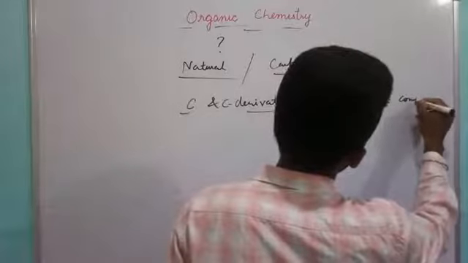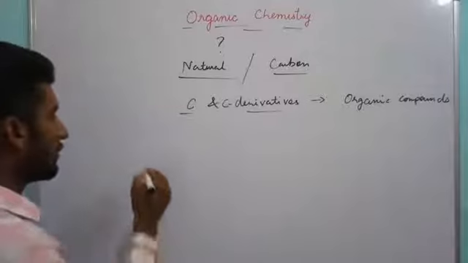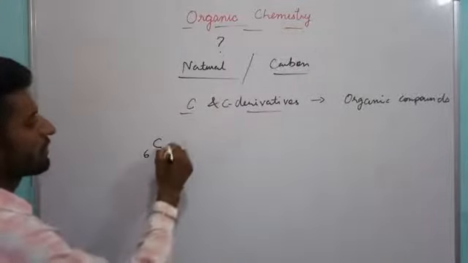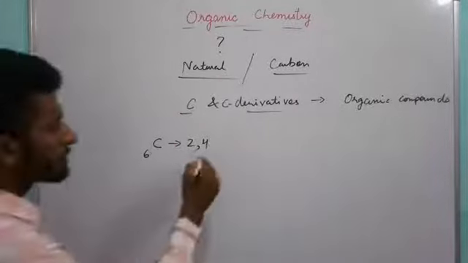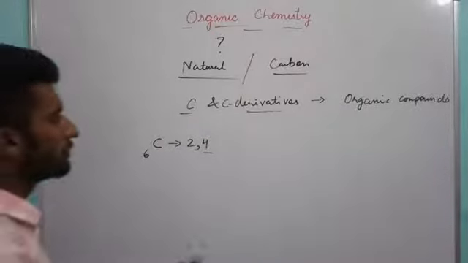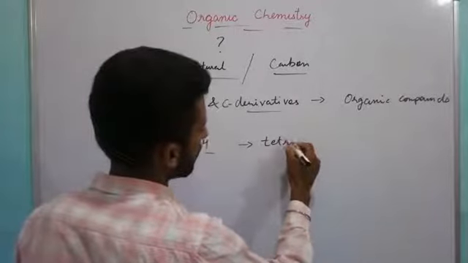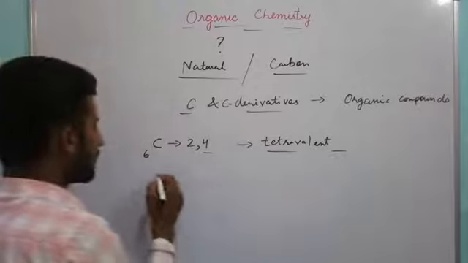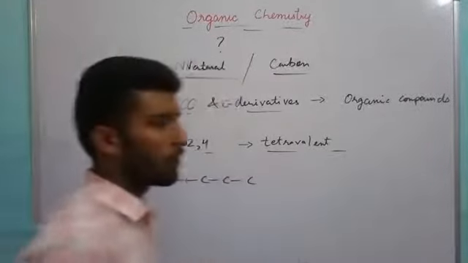Now organic compounds, before studying them, we need to know about carbon. Carbon, we know it is a non-metal having atomic number 6 and electronic configuration 2, 4. So 4 is the valency because 4 valence electrons are there and it needs to get 4 more electrons. Due to 4 valency, it is known as tetravalent. This is the first property of carbon. Second, carbon has a unique ability to form long chain carbon units.